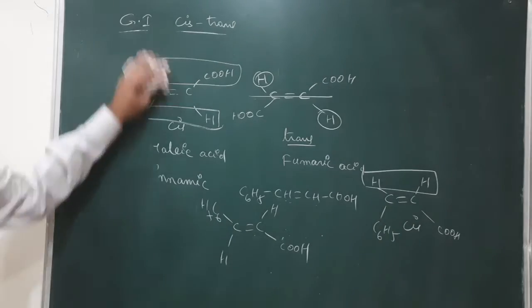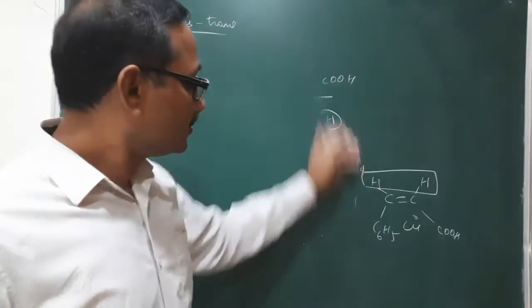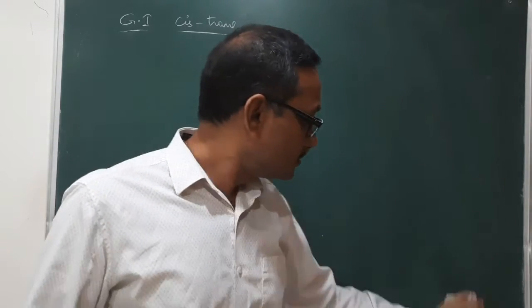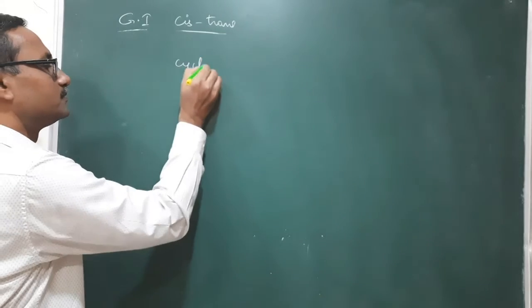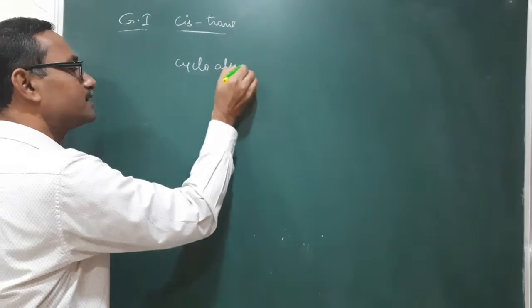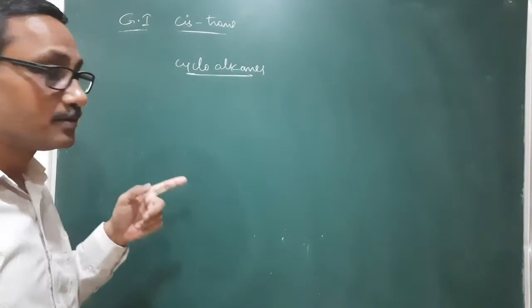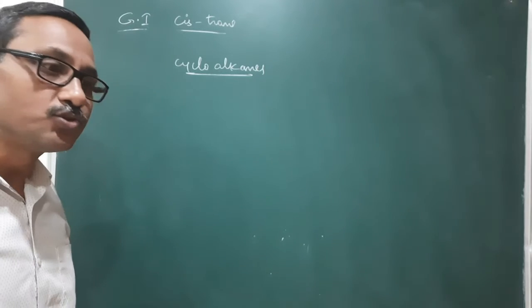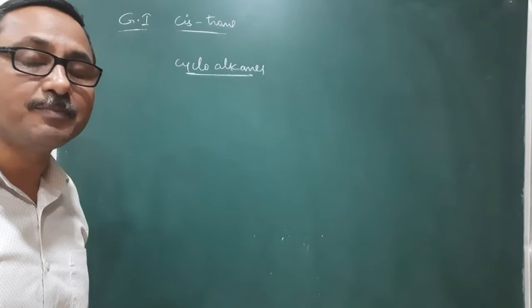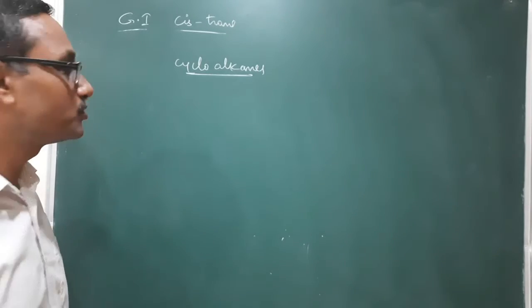Similarly, in the case of cycloalkanes, the cyclic nature is there, a ring is there, so that ring is exhibiting a restricted rotation. That's why they will exhibit a cis-trans isomerism.